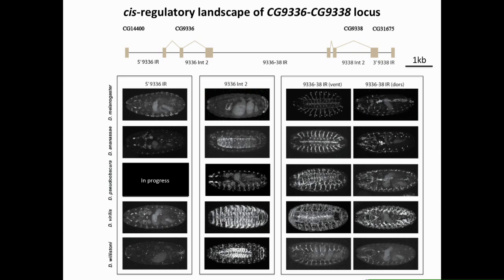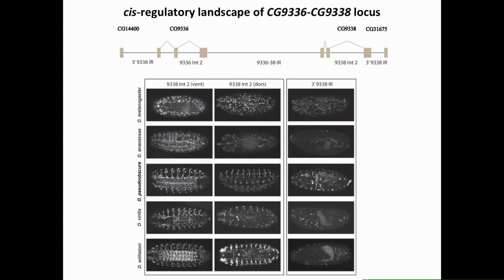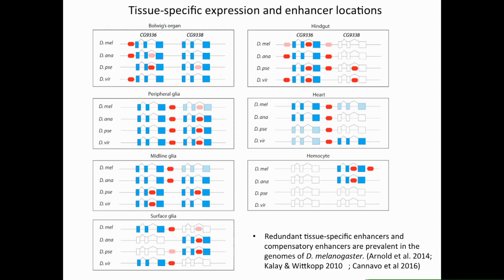Then we made reporter transgenic lines using Drosophila melanogaster and determined which of these regions contain tissue-specific enhancer activities. Here is the raw data. Once we determined the enhancer activity of each region, we combined that data with the paralogs' expression, and this is what we came up with. Shown in red and pink circles are the genomic regions that contain tissue-specific enhancer activity, not necessarily the exact location of the enhancer within these regions.